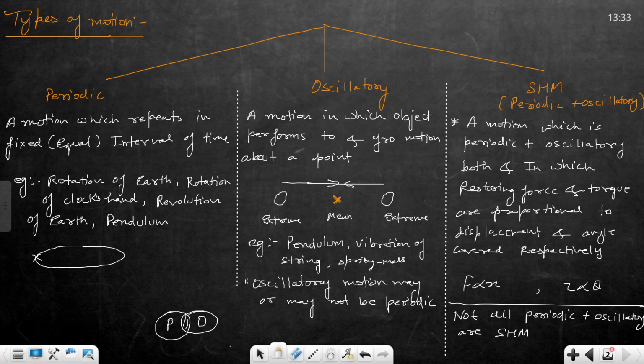Okay, note this down. Next, in the entire chapter we will be discussing only simple harmonic motion, SHM. Clear? So a motion in which restoring force and restoring torque are proportional to displacement.